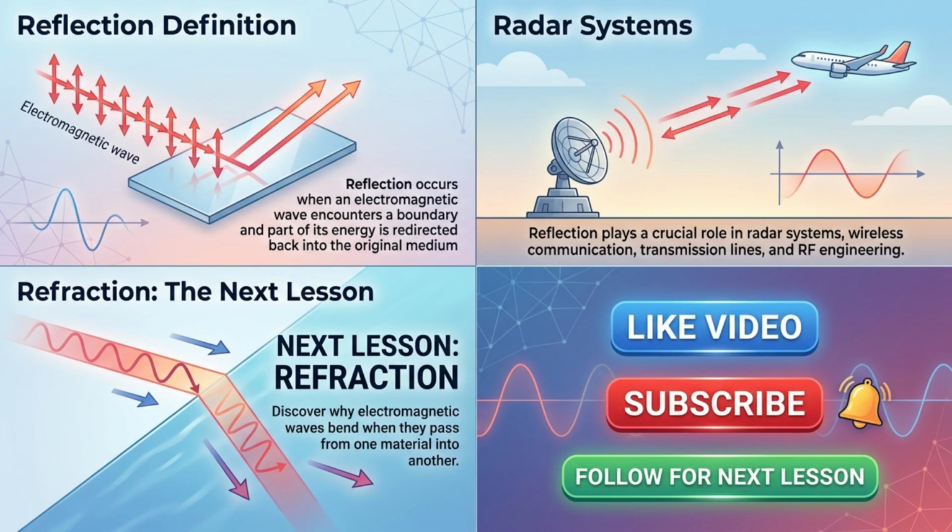In this lesson, we learned that reflection occurs when an electromagnetic wave encounters a boundary and part of its energy is redirected back into the original medium. We also saw how reflection plays a crucial role in radar systems, wireless communication, transmission lines, and RF engineering. In the next lesson, we will explore refraction and discover why electromagnetic waves bend when they pass from one material into another.